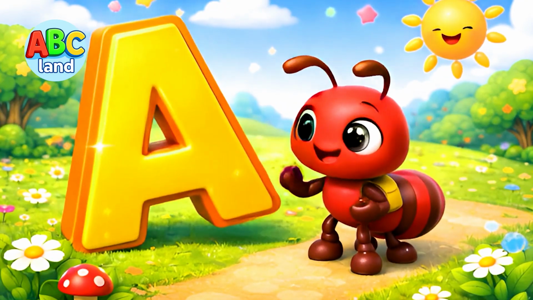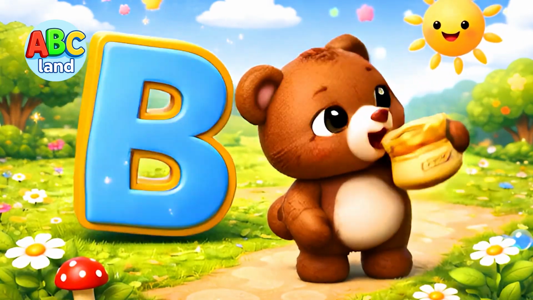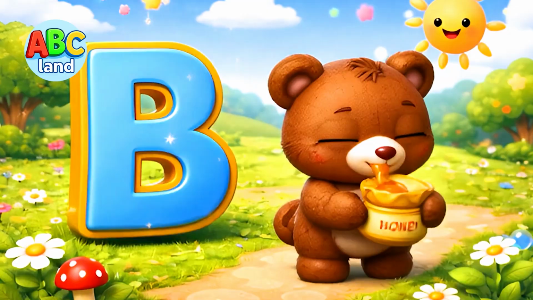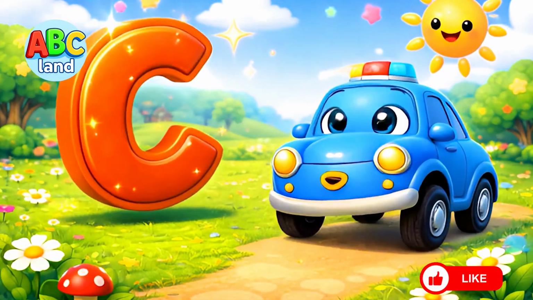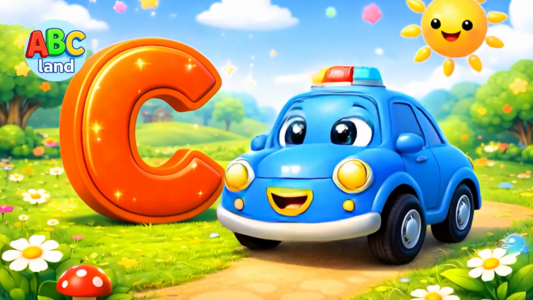This is letter A. A for ant, ant. B, this is letter B. B for bear, bear. C, this is letter C. C for car, car.